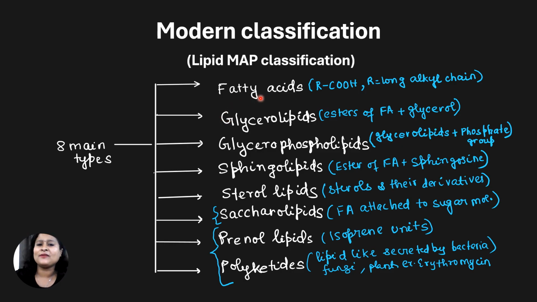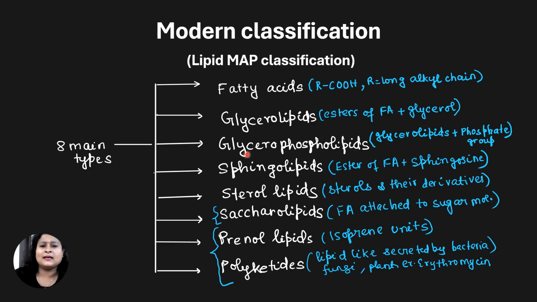They will have an acid group and they are fatty. Fatty means they will have a very long hydrocarbon chain. They are typically given by the formula RCOOH, where R is the long alkyl chain or hydrocarbon chain. Second is glycerolipids. Glycerolipids are nothing but esters of fatty acid and glycerol.